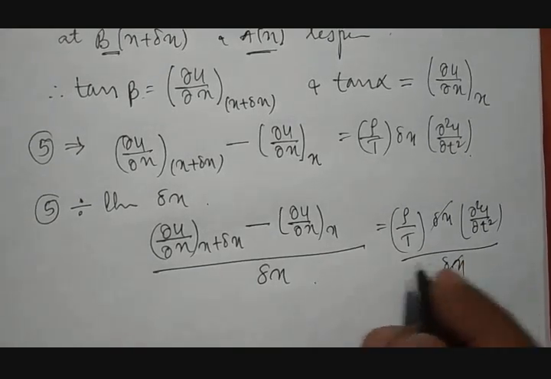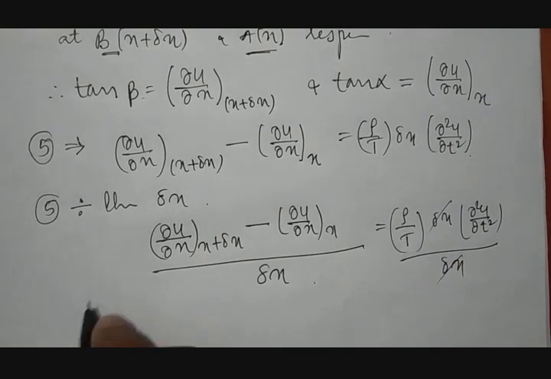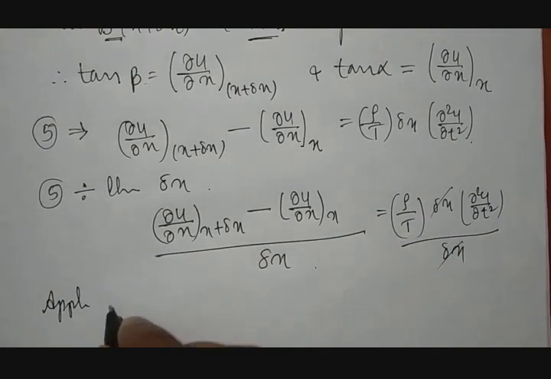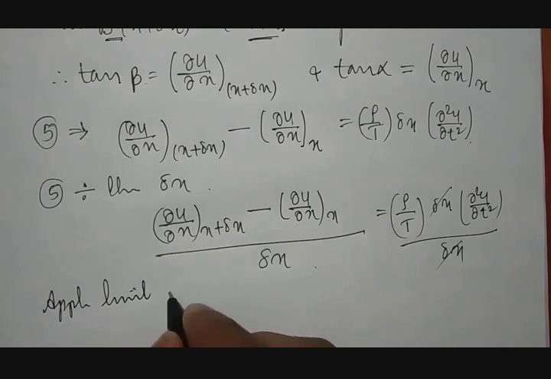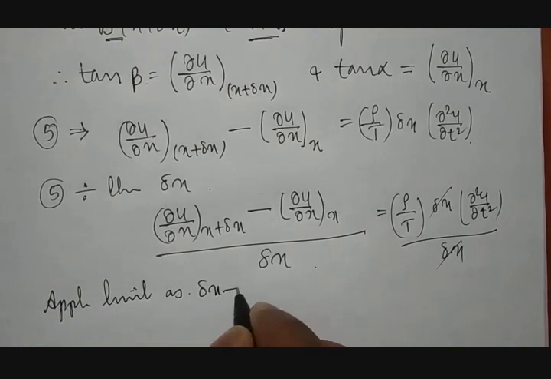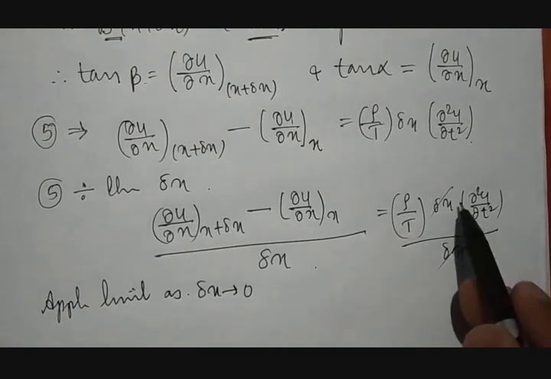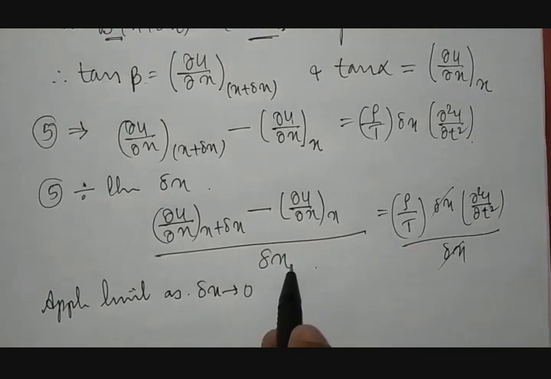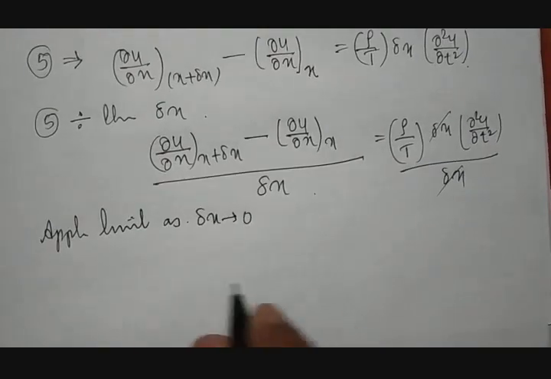On this side delta x gets cancelled. Then we apply the limit as delta x tends to 0. Here delta x is cancelled, so there is no question of applying a limit. Here delta x is still there, therefore we apply the limit to the LHS.